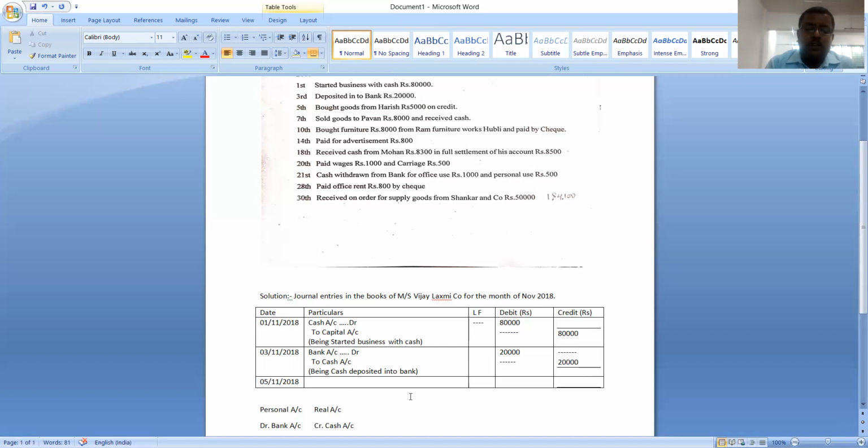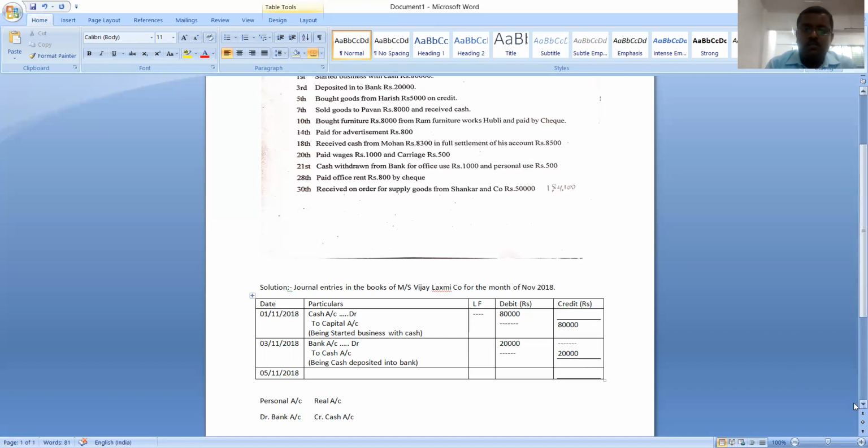Okay, let's see which are the two accounts here. Bought goods from Harish rupees 5,000. Bought is nothing but purchase goods. So one is purchases account, and another one is, it is not purchased on cash basis. Suppose it is bought goods from Harish rupees 5,000 for cash, then Harish account will not come, cash account will come.